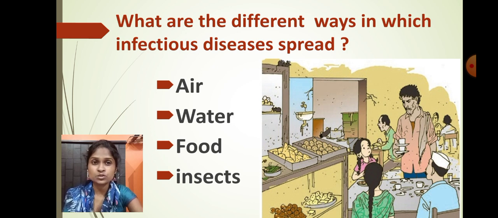Okay, so that's why students, always remember that water and food should be clean and proper whenever you are consuming. And most importantly, if air is impure, then you should stay away from that air. If it is not possible, then you have to wear a mask for your safety. And if there are a lot of mosquitoes in your area, then you have to use a mosquito repellent or something like that, so that you will be away from mosquito bites. Otherwise, all these things will transmit the diseases very quickly.